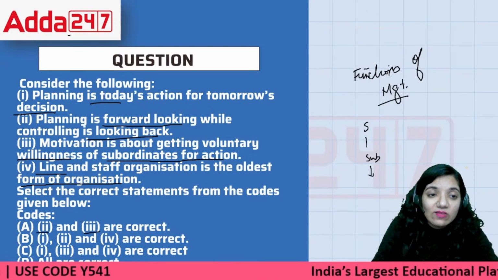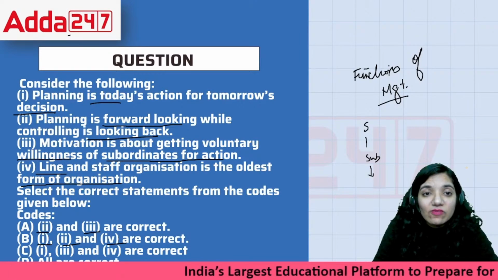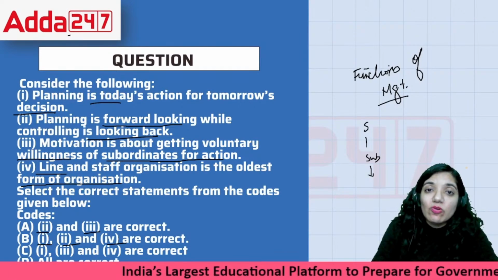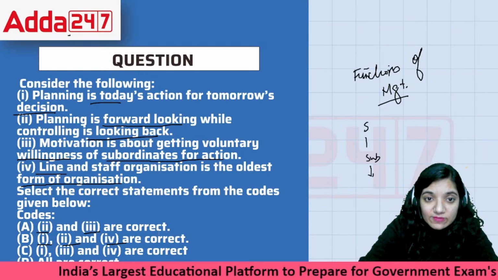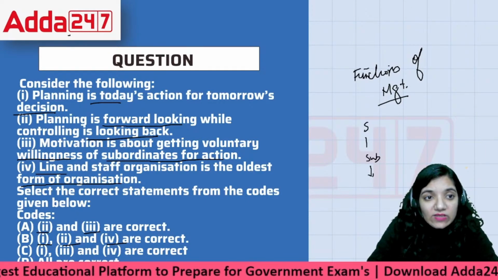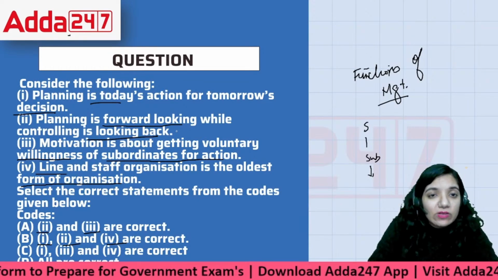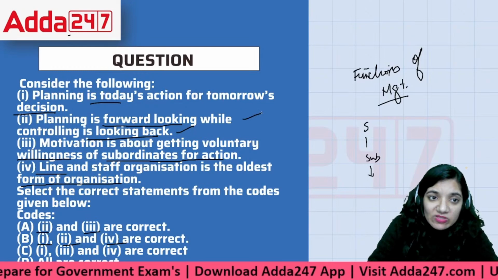Only the second and third are correct. First, second, and fourth are correct. Then first, third, and fourth are correct. And D is all of these are correct. Okay. Now, the statement is planning is both looking forward and controlling looking back. That is true. This one is absolutely true.